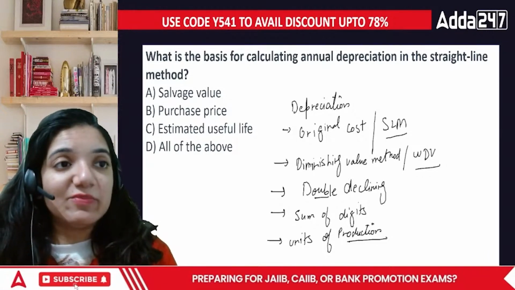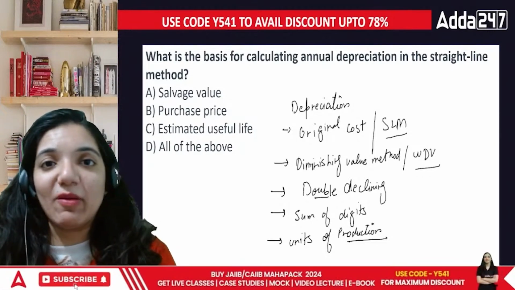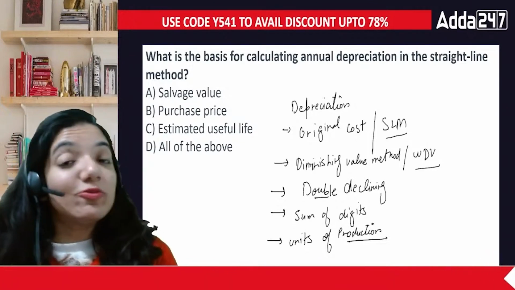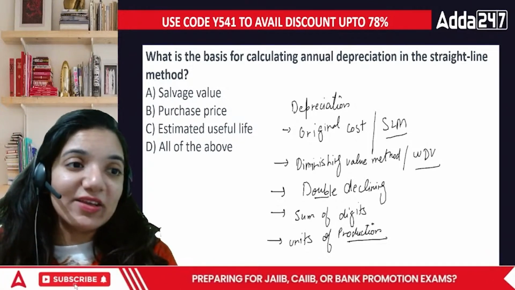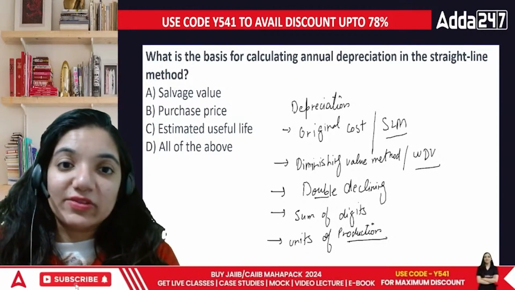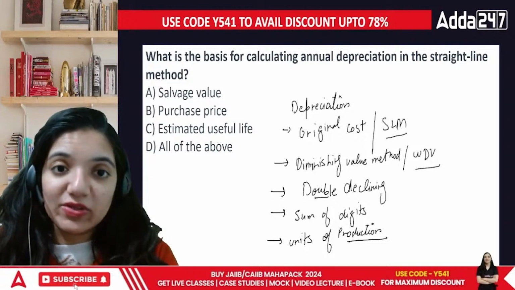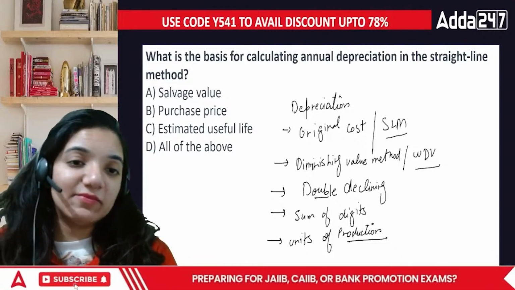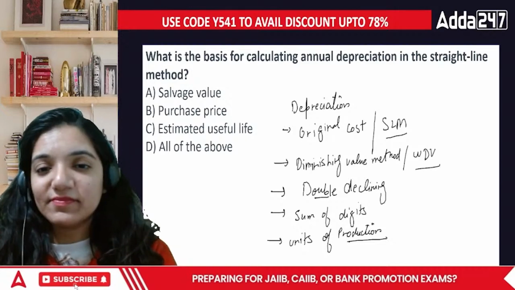Smart work. That means people cannot just say, "Ki, nahi, nahi, ma'am, I know numerical more, I'll just do the numerical part." Or you can say, "Ki, nahi, nahi, I'll do the theory more because I'm good at theory." They are asking questions which are theoretical but taken from the numerical area. So that's the smart work that they are doing in terms of the IIBF examination. So how much prepared we are is something that we have to determine.